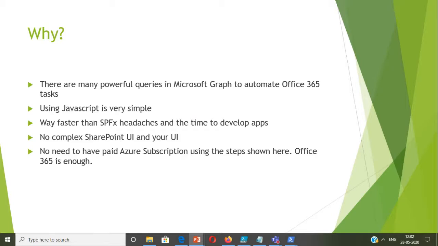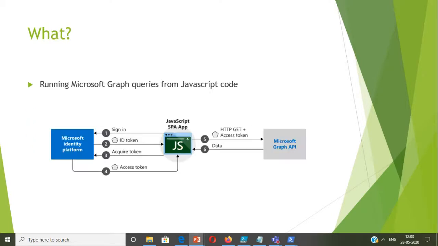Another reason I have chosen JavaScript is that it is much faster than any SPFx headaches. If you understand SPFx, it takes a long time. You have to bundle, and you have to test in development, UAT, and production. If you want an app to be deployed quickly, you can just do a simple JavaScript app. The code for an SPFx app is really huge, but this JavaScript app will be only a few MBs. There is no complex SharePoint UI, you can decide your own UI, and you don't need a paid Azure subscription; a Microsoft 365 subscription is enough.